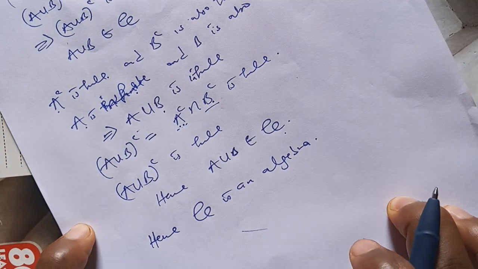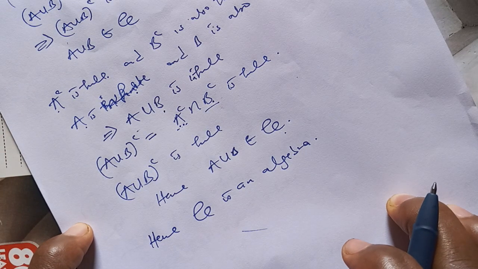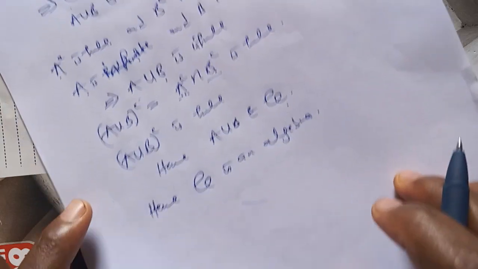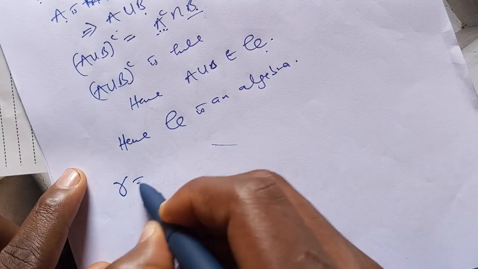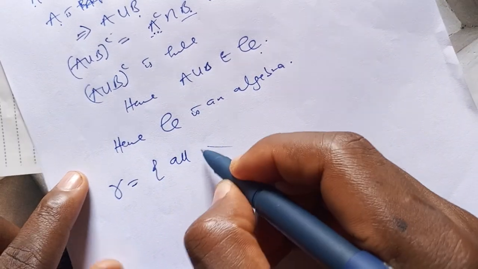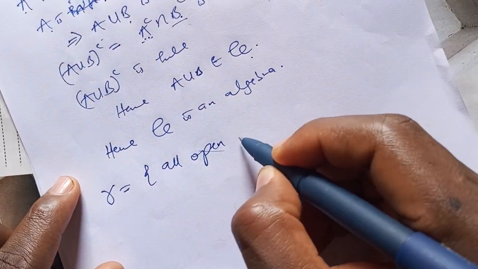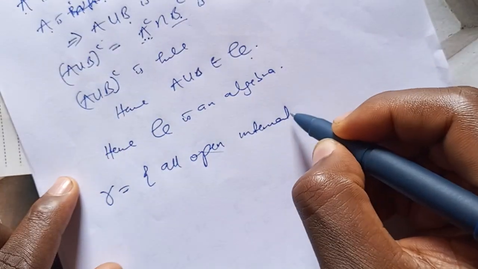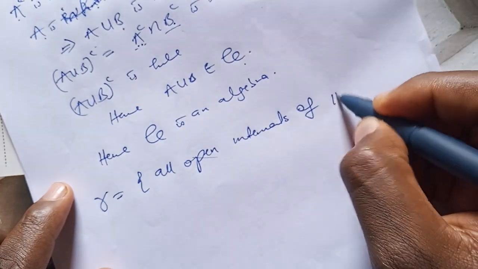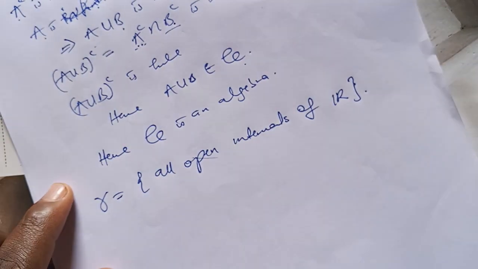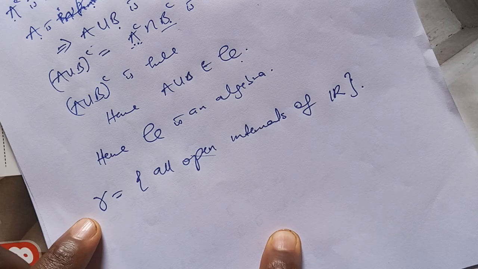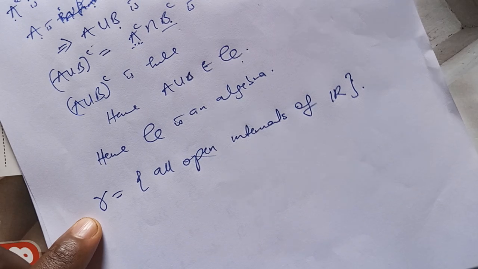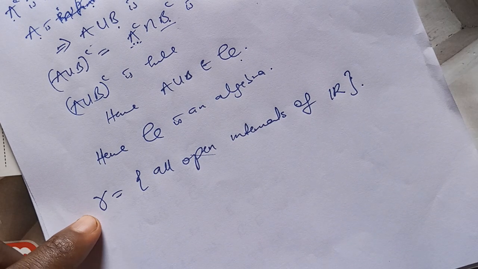Okay? Now, let's also consider another nice example. Let's call this gamma the collection of all open intervals of R. So gamma is the collection of all open intervals of R. Now the question is, is this an algebra?